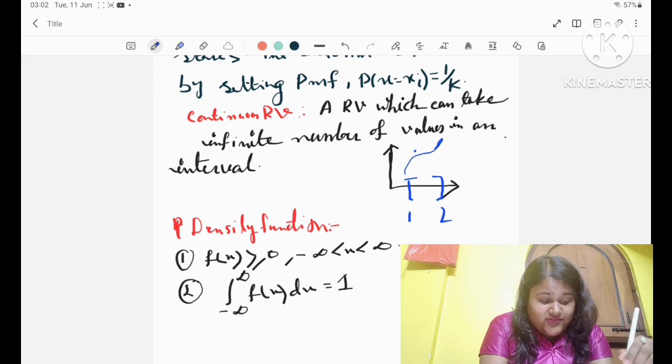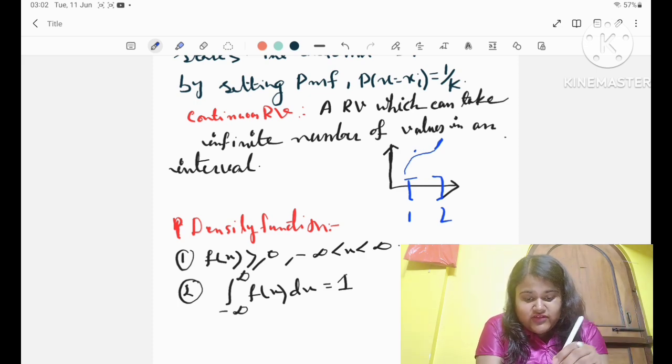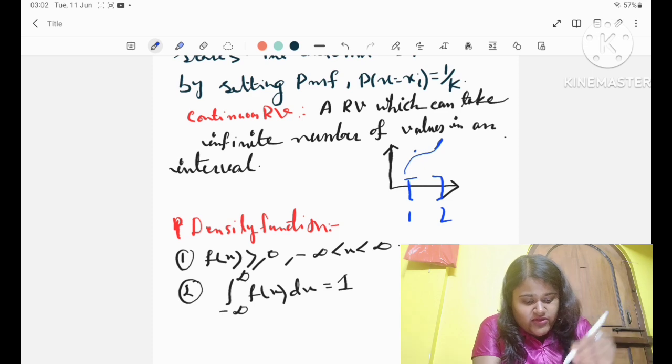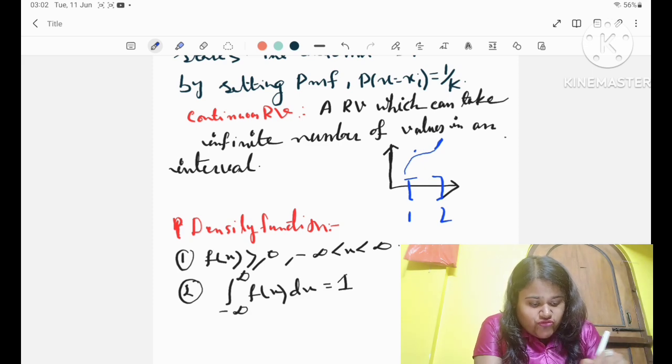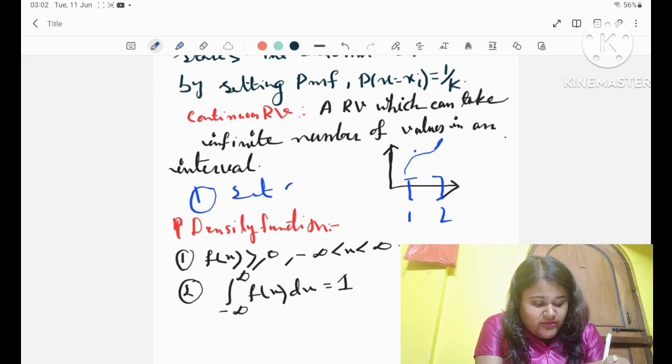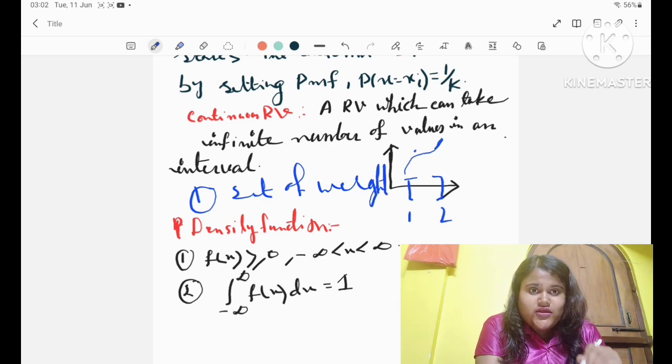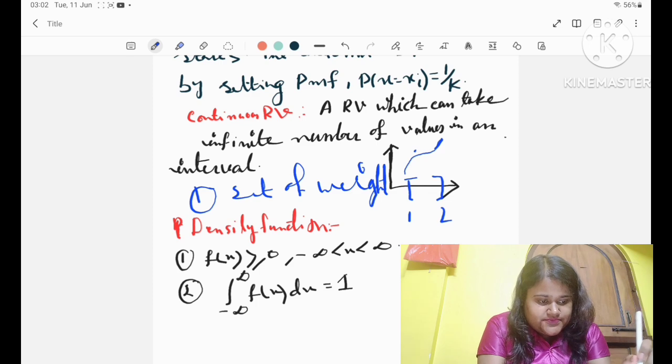Now, is this a probability mass function? The answer is yes. Why is this a probability mass function? Because here p of x equals xi equals 1 by k, so each 1 by k is greater than or equal to 0, and if I sum it, the total number of events is k. So if I sum it k times, that will be 1. So this basically satisfies the two properties of a probability mass function.